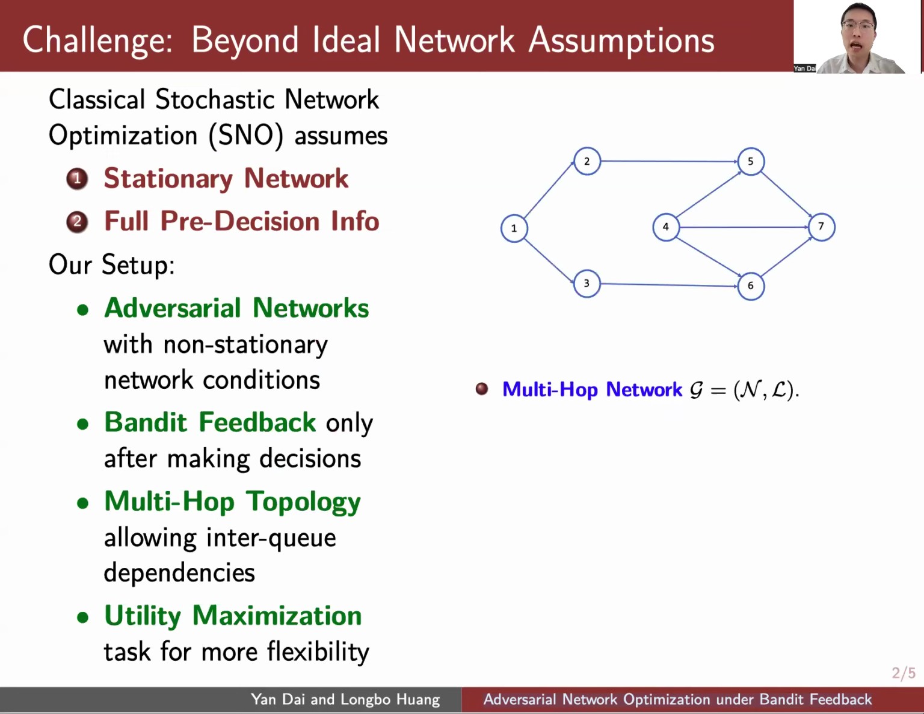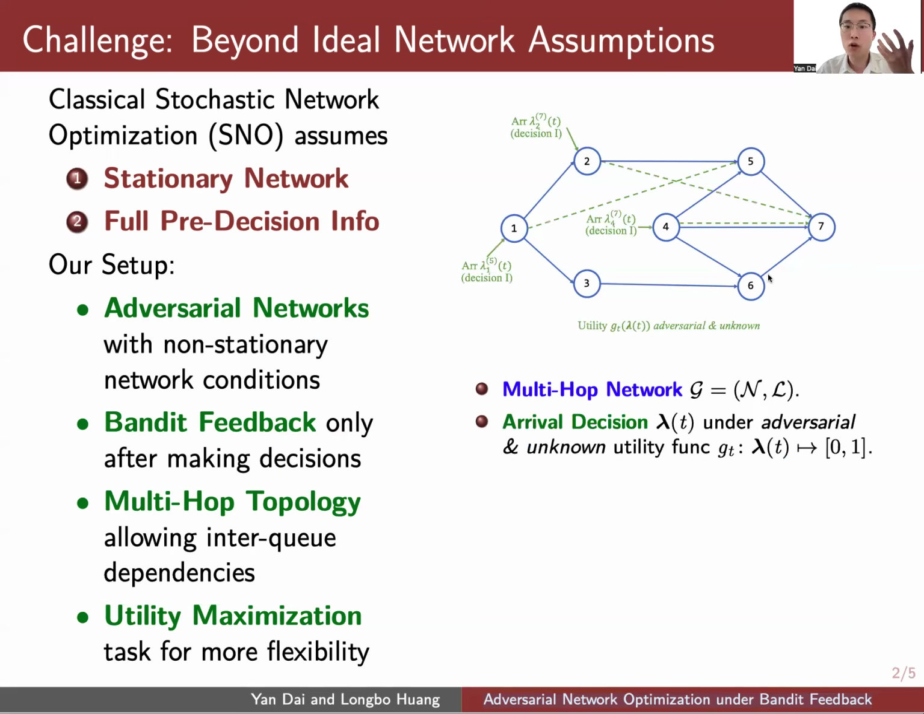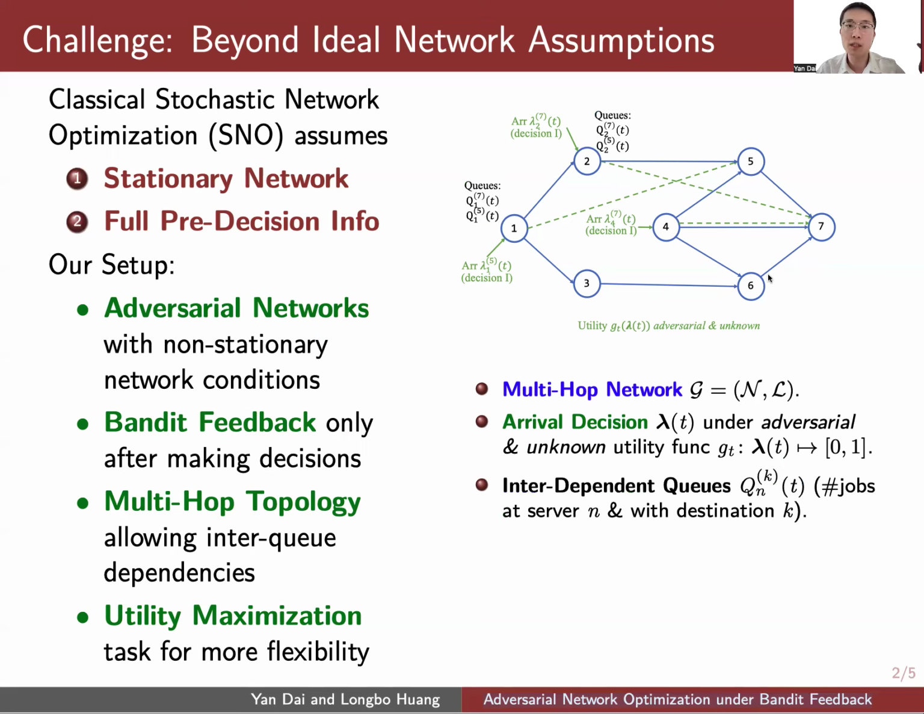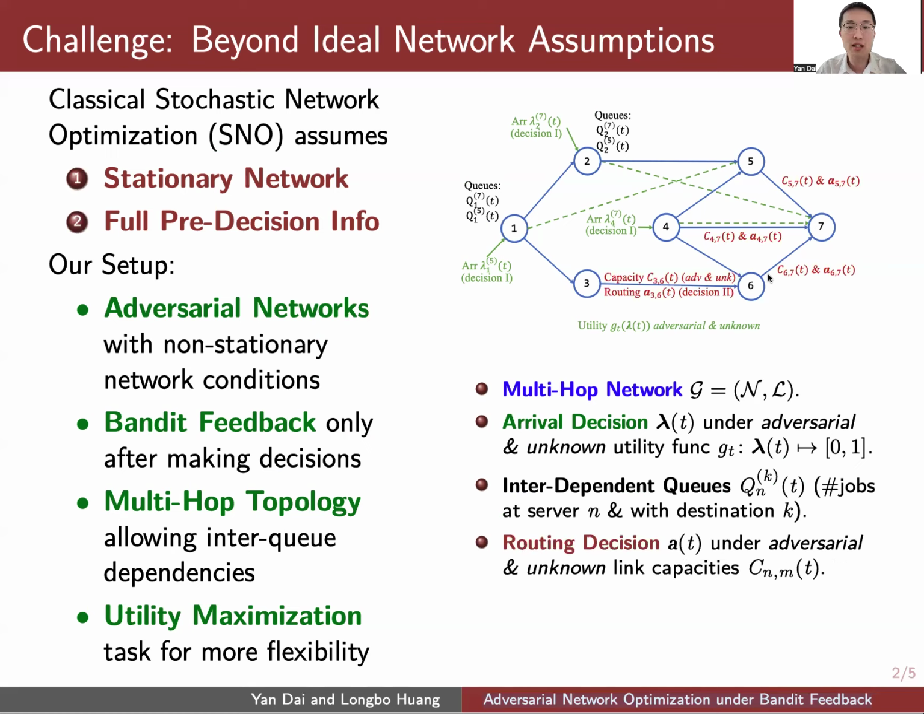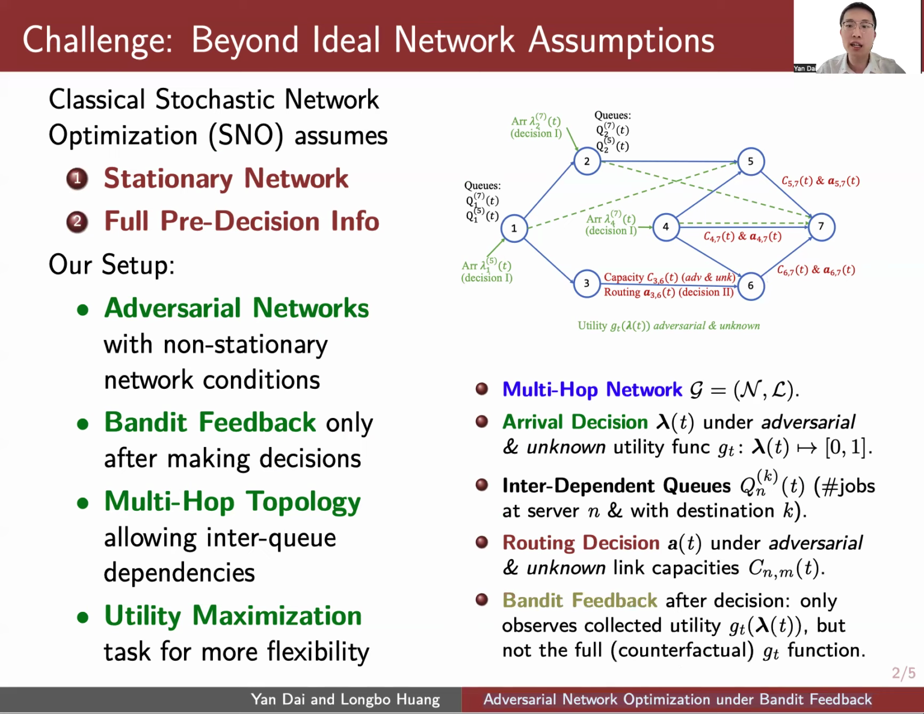To summarize, in our problem, the planner faces a general multi-hop network system. The planner decides arrival rates to each server without knowing the current utility function. This further introduces multiple interdependent queues on each server. The planner also decides routing plans without knowing link capacities. Finally, even after decisions, the planner is still only able to see the actually collected utility, hiding any counterfactual information.